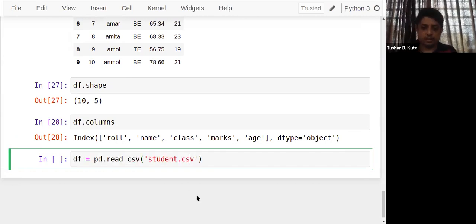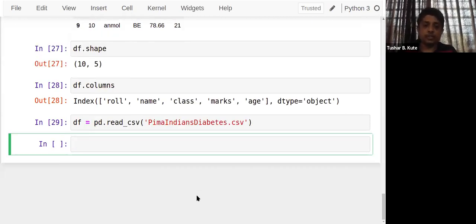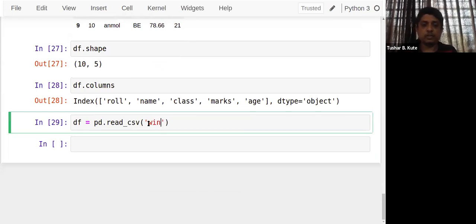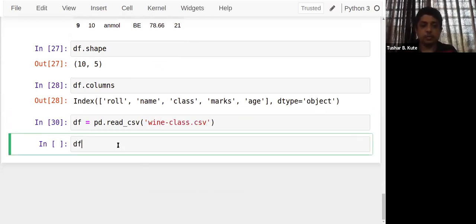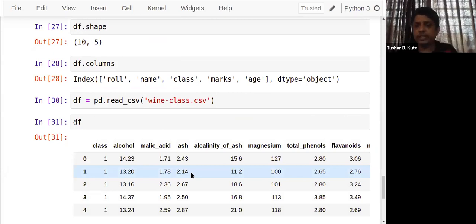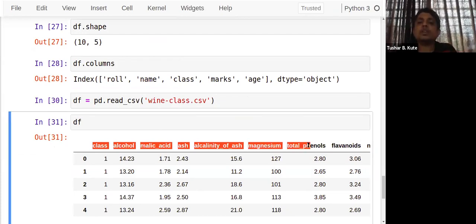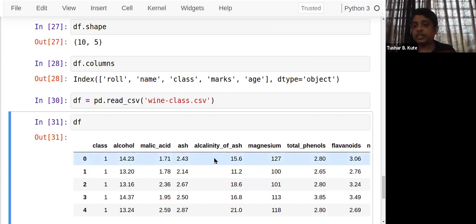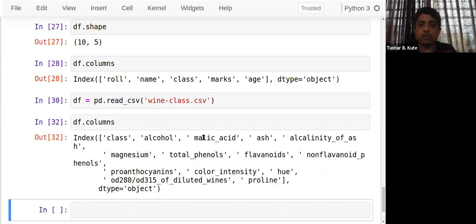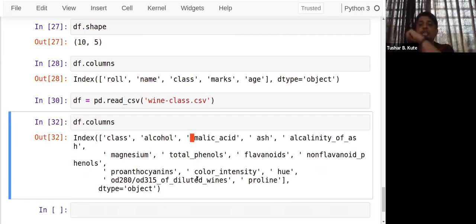Or, let's see, I'll show you an actual dataset. There's a dataset called Pima Indian Diabetes. Sorry, Pima Indian Diabetes is not there. The wine class dataset is present. If you check this dataset here, I already have it with me. The wine classification dataset, and you can observe the names of the columns here. Good, perfect names are there for the columns. But remember, column names can have some discrepancies which are not visible here. I want to check the names of the columns, so I can make use of the columns attribute. And you can observe now that this column contains a space before its name. See this.